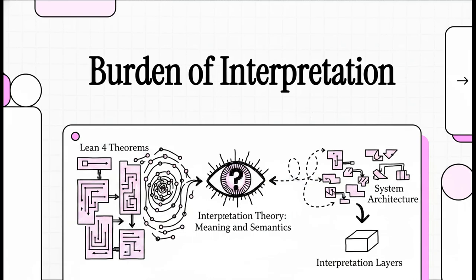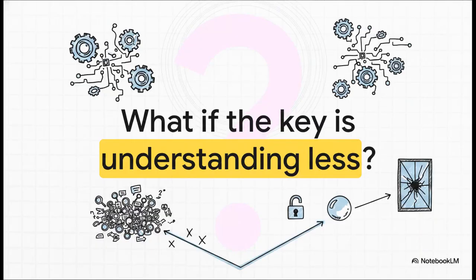Okay, let's jump straight into this. Today we're exploring a deeply conceptual source document called Interpretation Theory, Meaning and Semantics. And it uses Lean 4, which is a programming language specifically for mathematical proofs, to frame system architecture in a completely radical, almost mind-bending way. Right out of the gate, it asks this profound question.